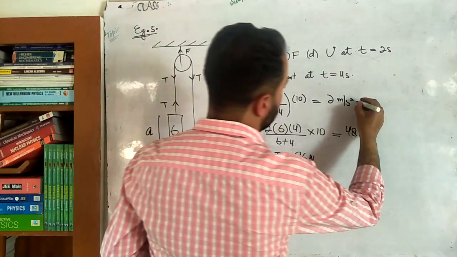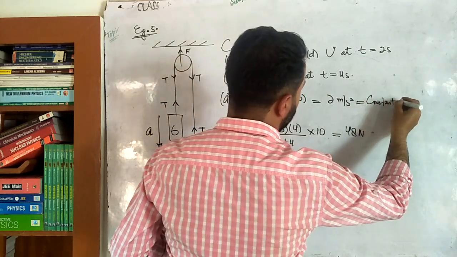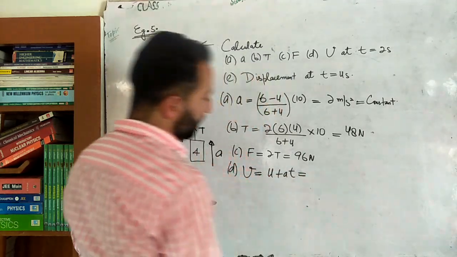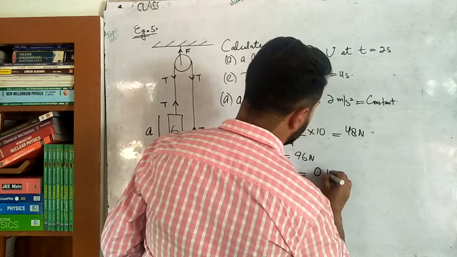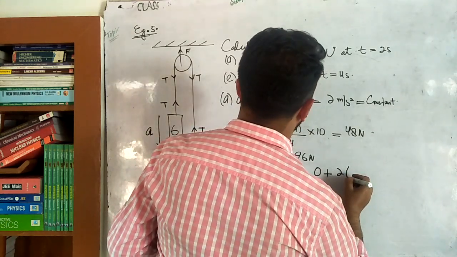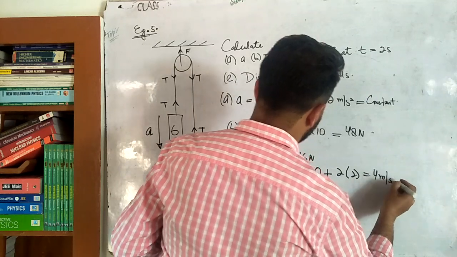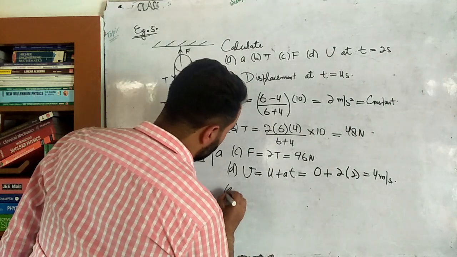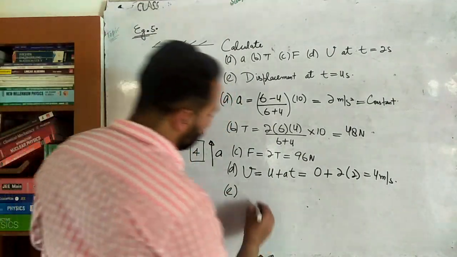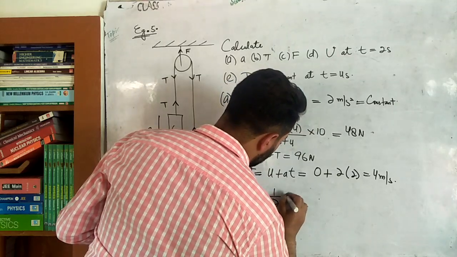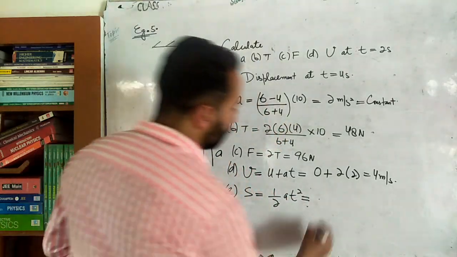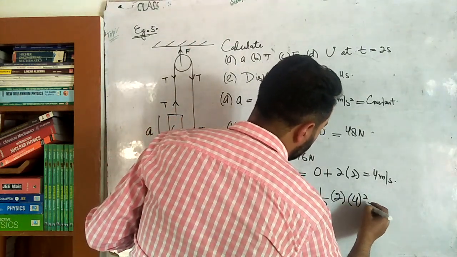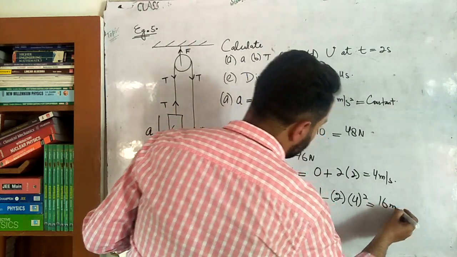Part D is to calculate the instantaneous velocity. Again, this acceleration is constant, and when it is constant we can use the equations of motion. That means we can use this very equation, v is equal to u plus at. Initial velocity is 0, so 0 plus acceleration 2, time 2, so 2 twos are 4 meter per second will be the velocity of block 1 and block 2. One will be going downwards, this will be going upwards. Part E is to calculate the displacement, using the equation s is equal to 1 by 2 at square, because u is equal to 0. So 1 by 2 times a, which is 2, times t, which is 4, squared. So 2 and 2 will cancel, and 4 squared is 16 meters will be the answer.